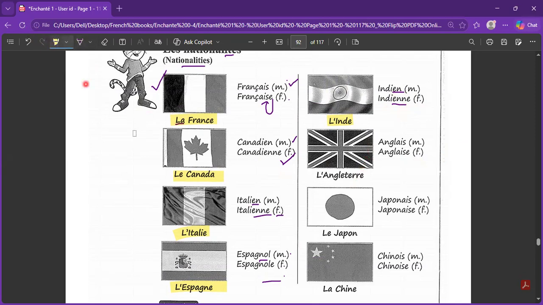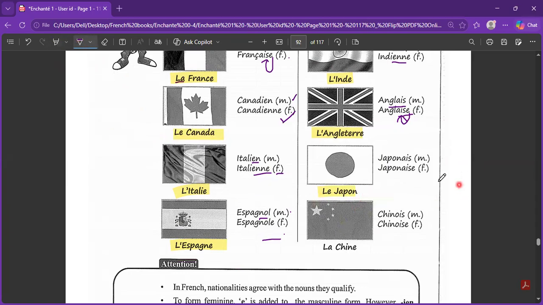For the British country, UK, or Royaume-Uni, it will be l'Angleterre. The masculine person there will be anglais, and the feminine will be anglaise, because simply we will put E. Japan is a masculine country, that's why le Japon. The masculine person over here is japonais, and the feminine will be japonaise.